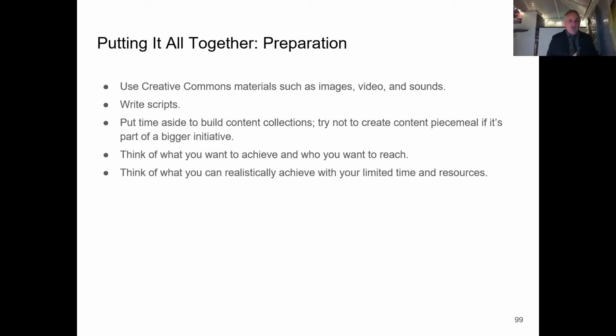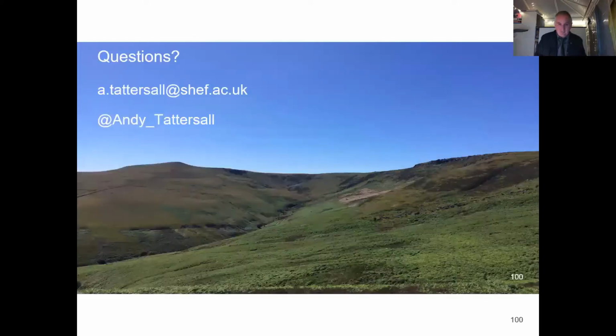Proper attribution of content and finding resources. Write your scripts. Put time aside to build content collections. Think about the bigger picture. Think about what you want to achieve, who you want to reach, and think about what you can realistically achieve in your limited time and resources, particularly as we're in a very, very disruptive working environment right now.